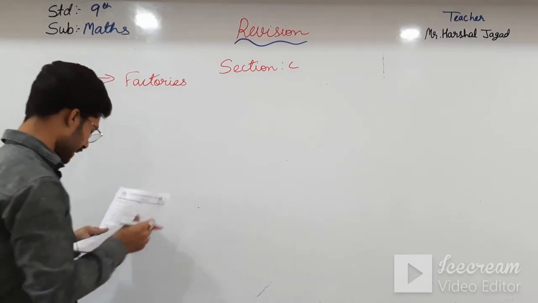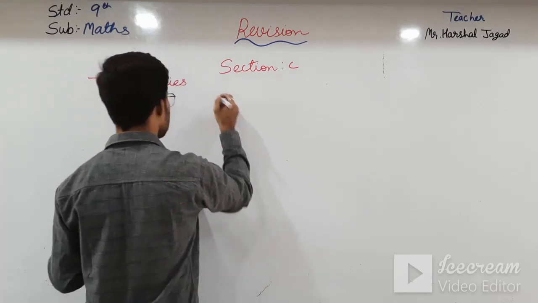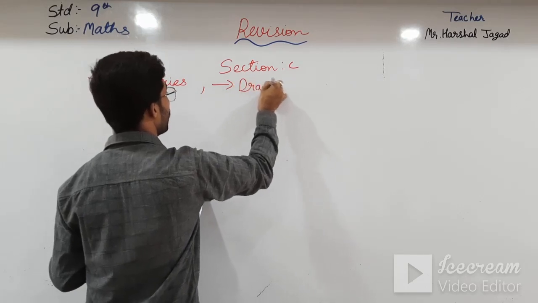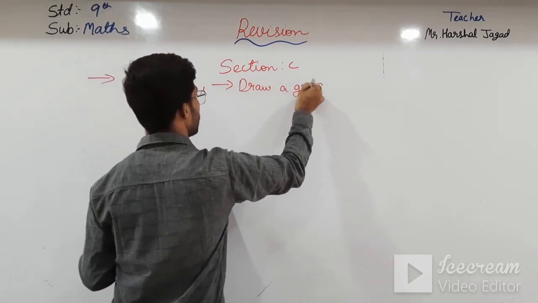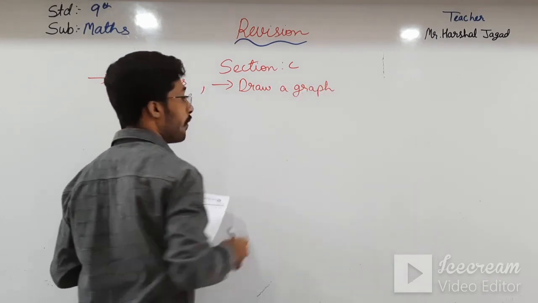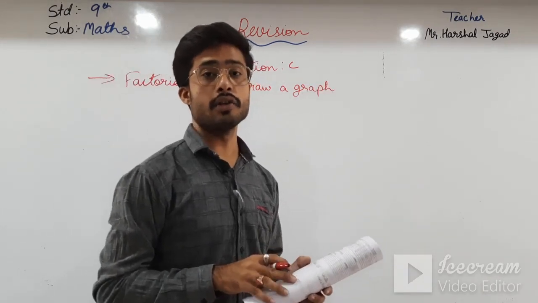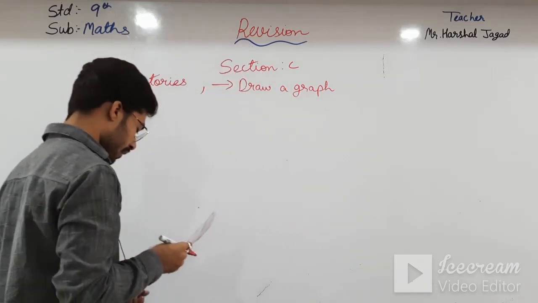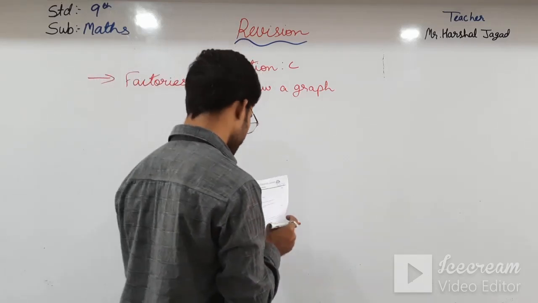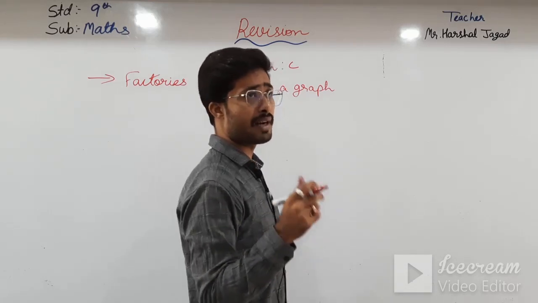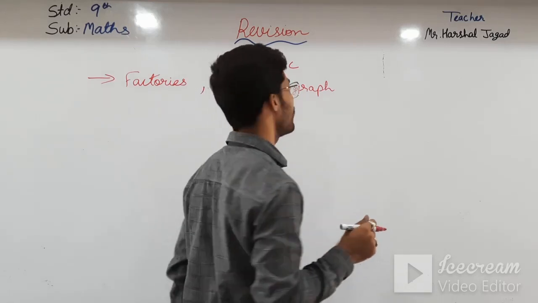And another one is, in that you have to draw a graph. We have studied chapter number 3, coordinate geometry. I forgot the chapter number, but I remember the chapter name, that was coordinate geometry.